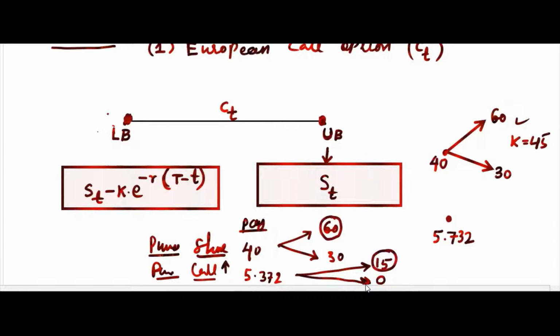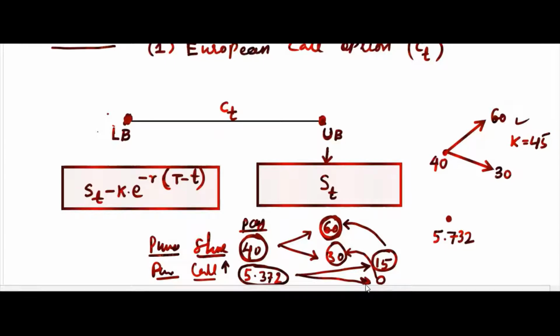If there is upward movement in the market, this is greater than this. If there is a downward movement, then also this is greater than this. So if you purchase the share, you have to pay more price, your payoffs in future will be more. If you purchase the call option, you have to pay less price, your payoffs in the future will be less.